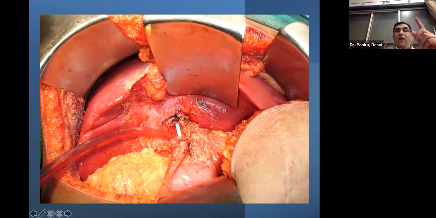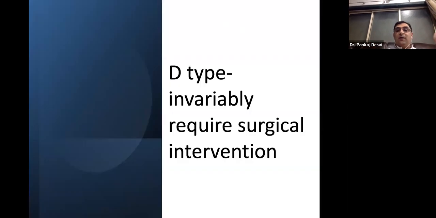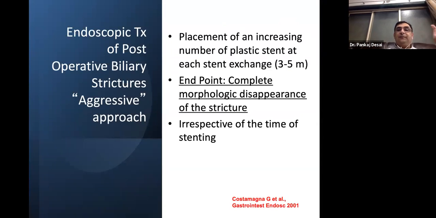So what we have found is that when we put one plastic stent and just drain that area, this will ultimately develop into a benign stricture. And then this stricture can be dilated sequentially with multiple stents, or at a later date, you can go for a Roux-en-Y hepaticojejunostomy. So, only surgery.